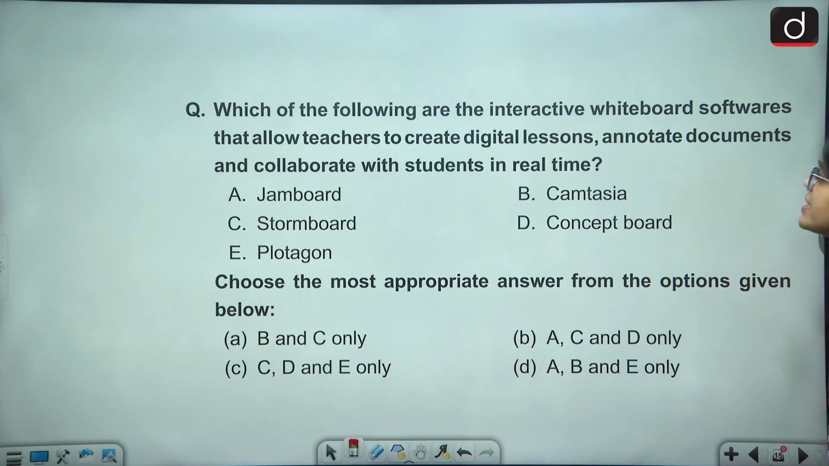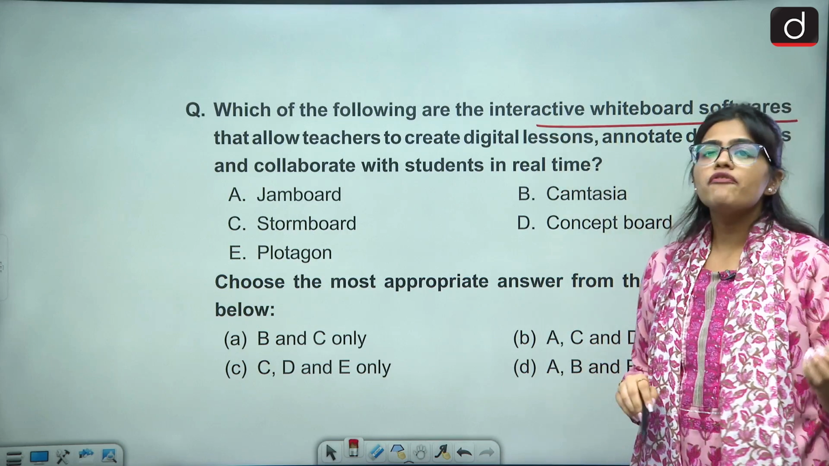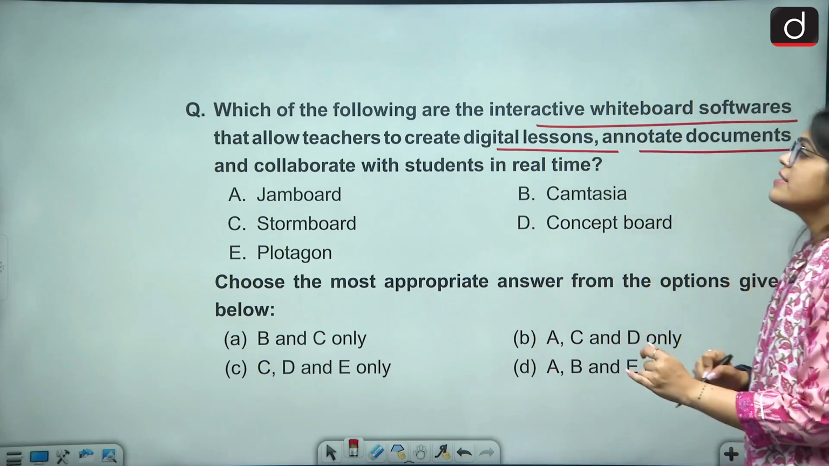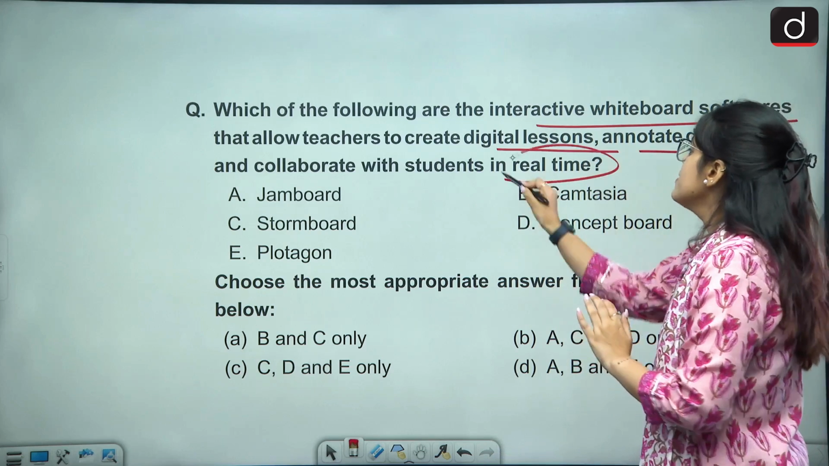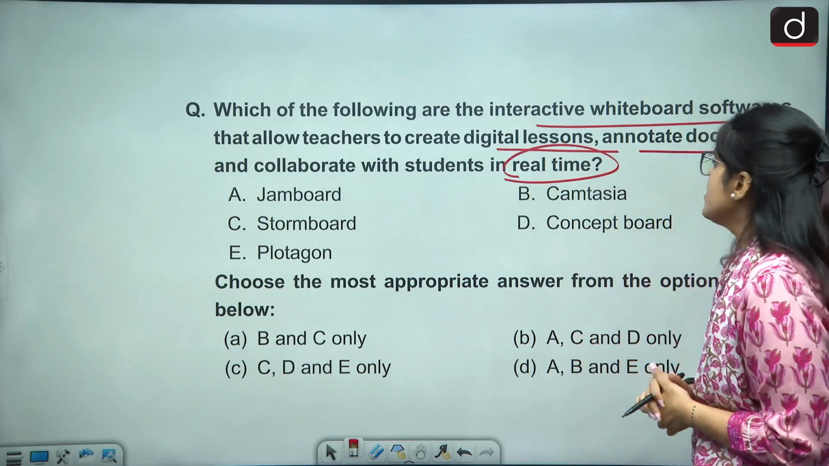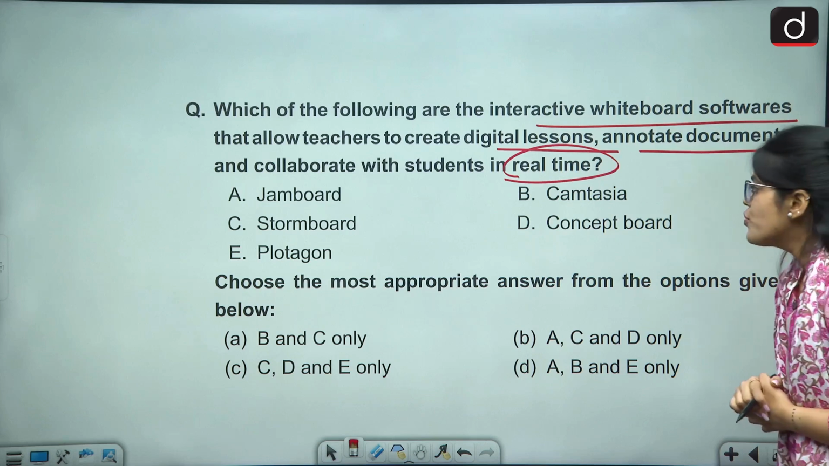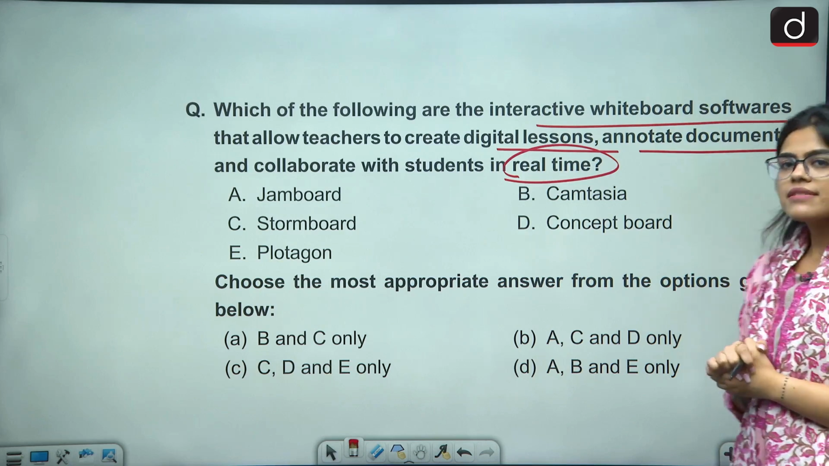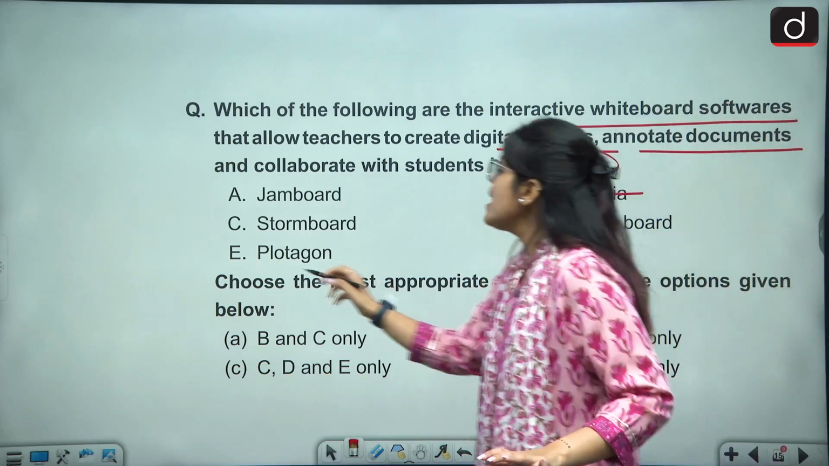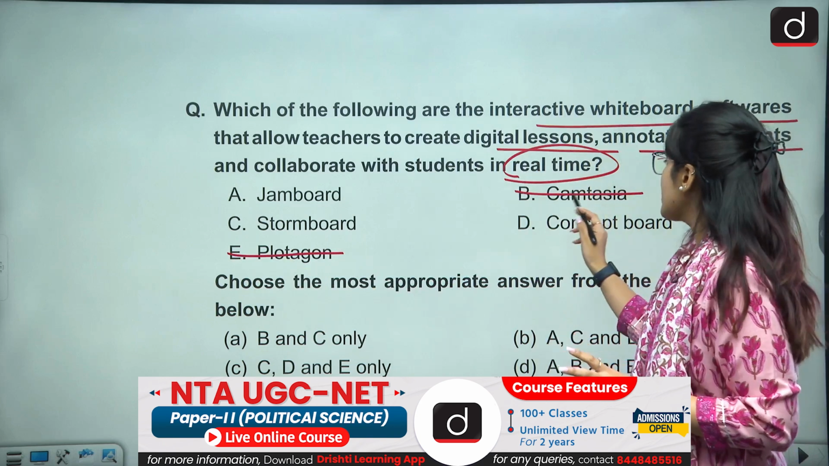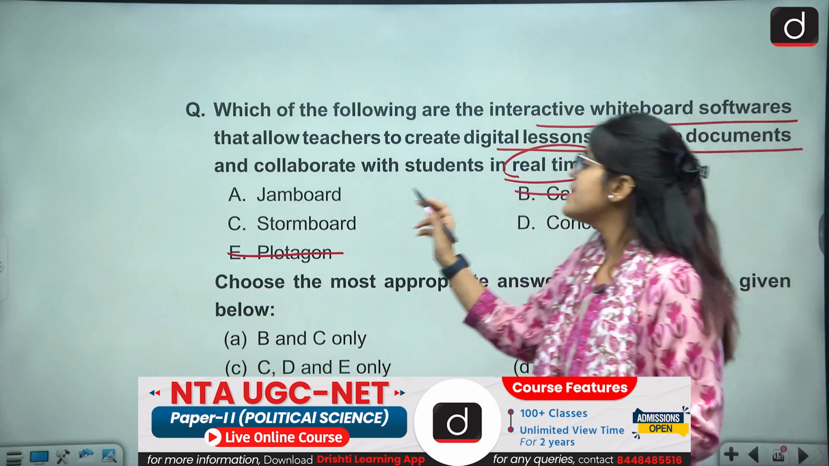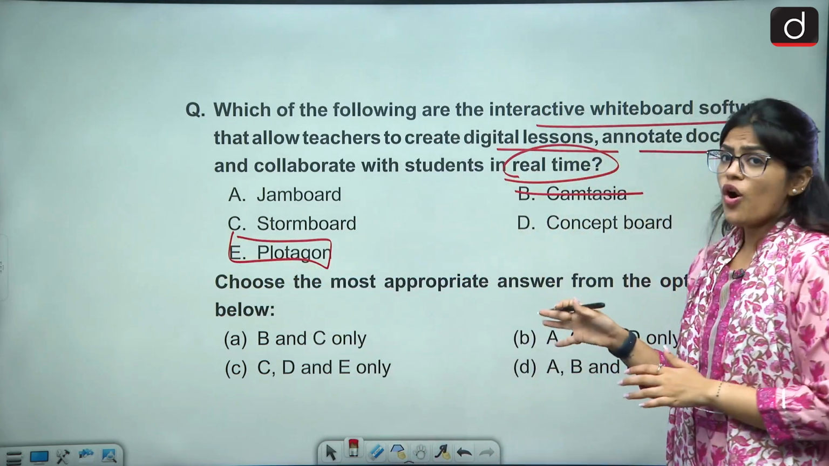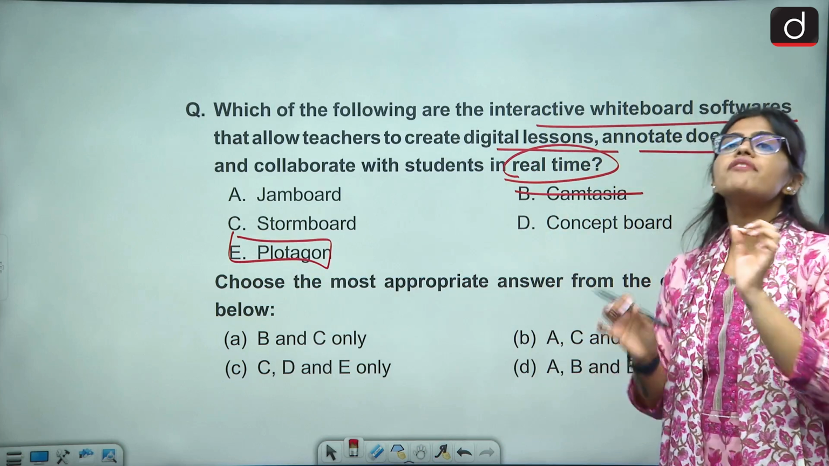Then which of the following are the interactive whiteboard softwares that allow the teachers to create digital lessons, annotated documents, and collaborate with students in real time? Is it Jamboard? Is it Camtasia, Stormboard, Concept Board, and Plotagon? So we discussed this in the class again, that it is B and E. These two sites or these two tools, Camtasia as well as Plotagon, these are the two tools that are used for video conferencing.